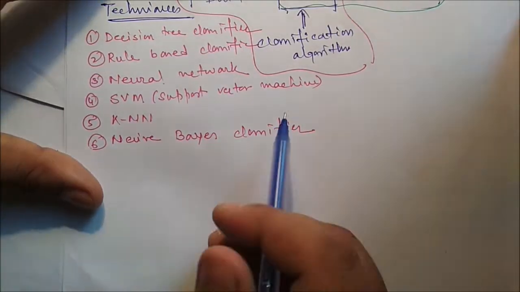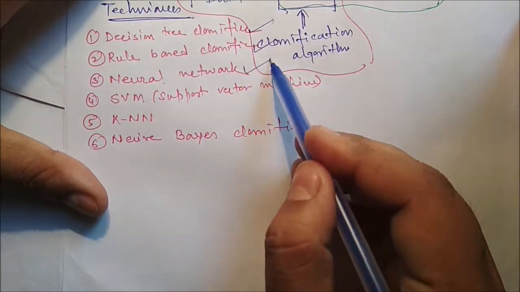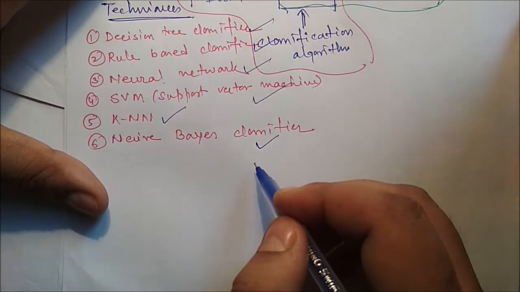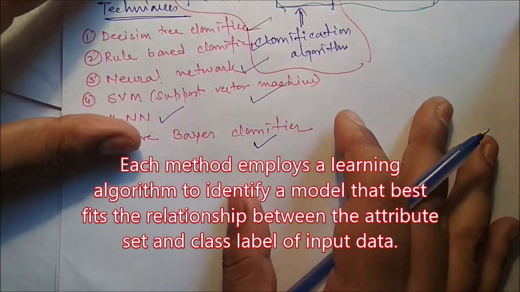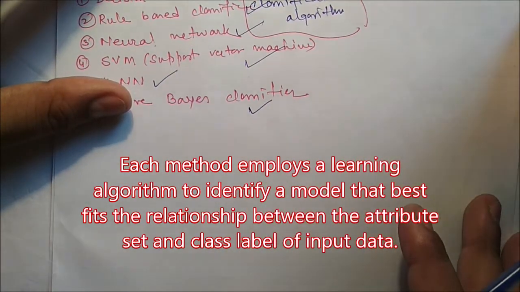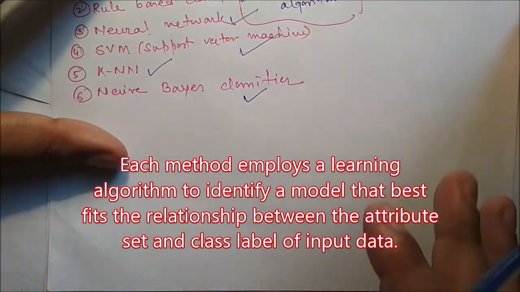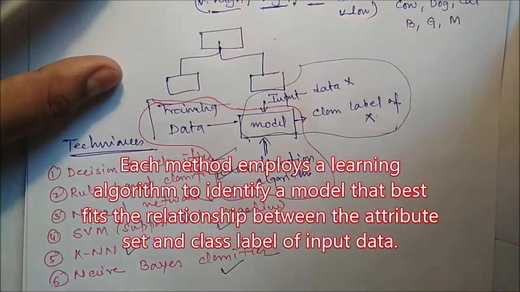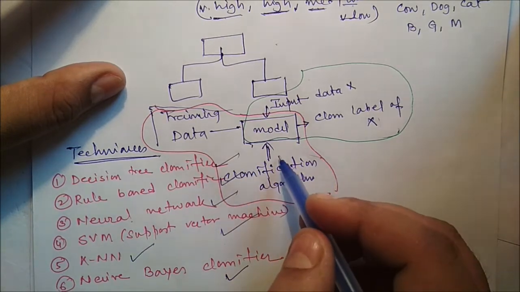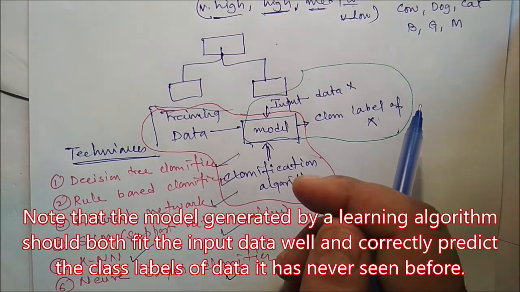There are a few classification techniques we will discuss: decision tree classifier, rule based classifier, neural network, support vector machine, k nearest neighbor classification, and naive Bayes classification. Now each method employs a learning algorithm to identify a model that best fits the relationship between the attribute set and the class level of input data. So in every situation, the techniques use a learning algorithm that best fits the relationship between the attribute set and the class level of the input data.